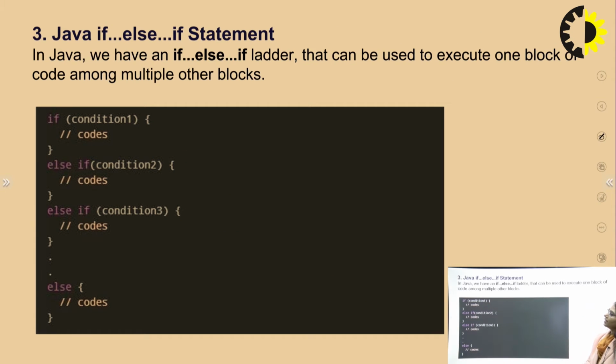Now there is a third case, where we use the ladder form of the if else. In Java we have an if else if ladder. So we are saying that we are putting a ladder, meaning we are putting if else conditions one by one, so that one block of code is executed among multiple other blocks.